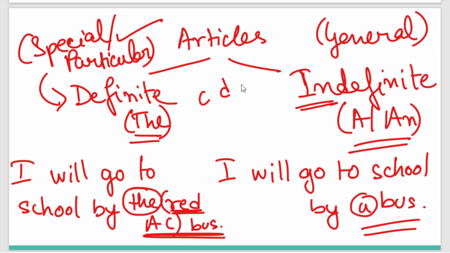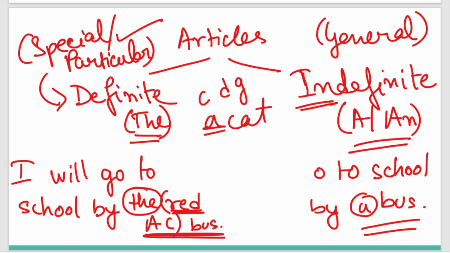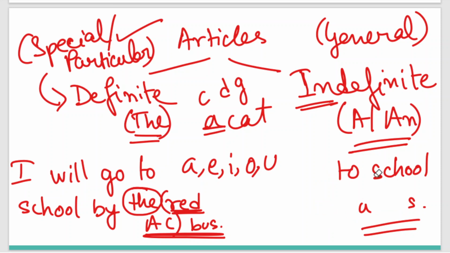C, D, T. We use the letter a. For example, a cat, a goat. And whenever we are using a word that starts with a vowel, now what are vowels? A, E, I, O, U. These are basically vowels. So whenever we are constructing a word